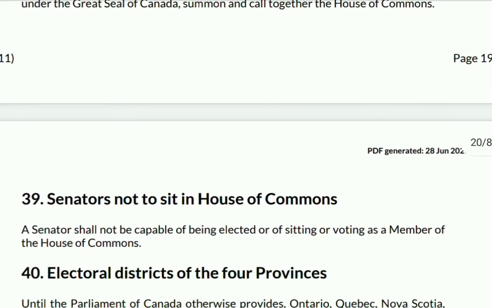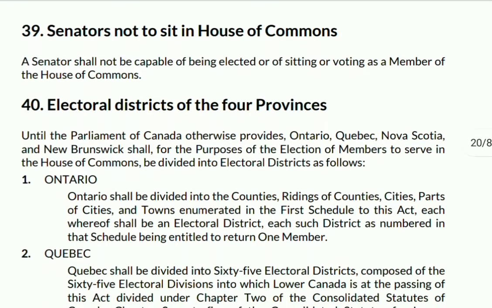Further, if we study Article 39, you'll see that senators are not to sit in the House of Commons. The senators are not capable of being elected. A person who is a senator cannot be elected as a member of the House of Commons. Very important. Plus, he is not capable of sitting or voting as a member of the House of Commons.